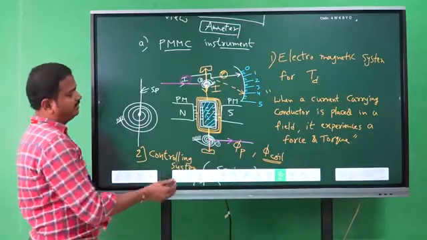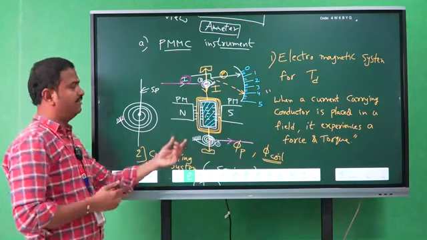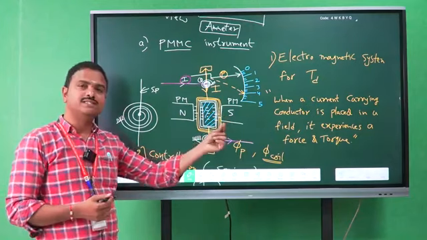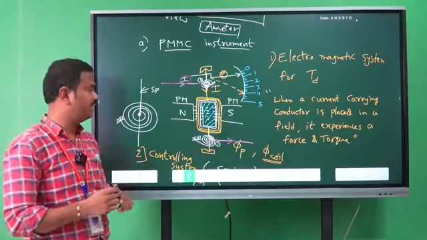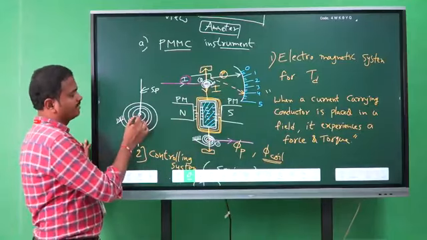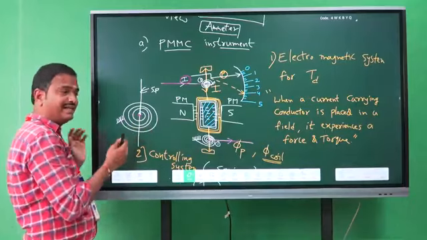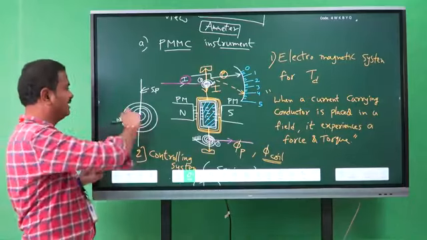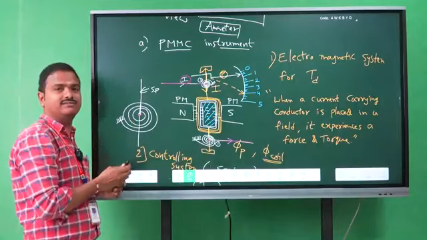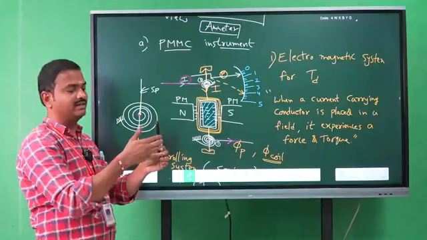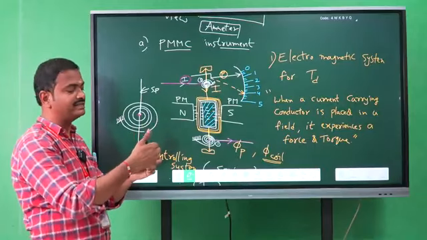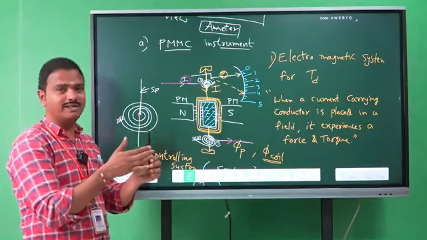Whenever the coil is moving inside the instrument to represent the value, the spring also gets stretched. That means the spring is under tension. Whenever the spindle is rotating, the spring is under tension, and it creates an opposite force on the spindle.